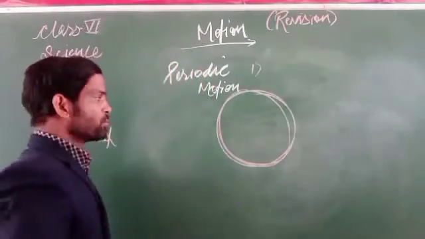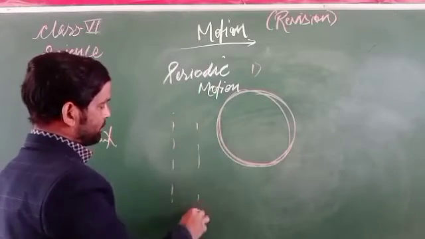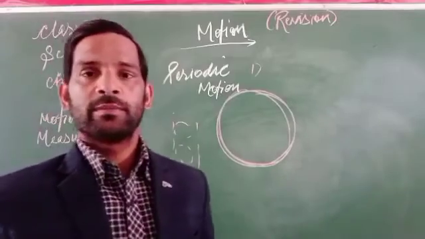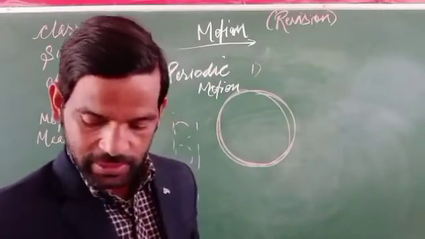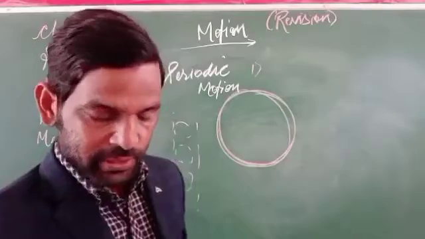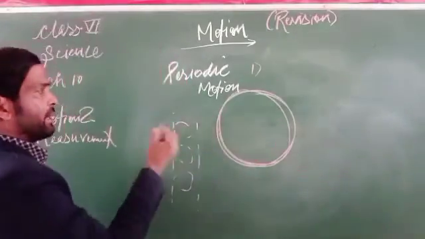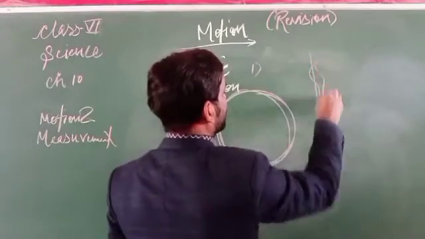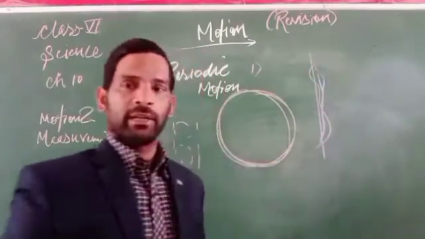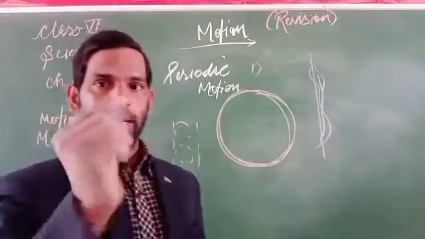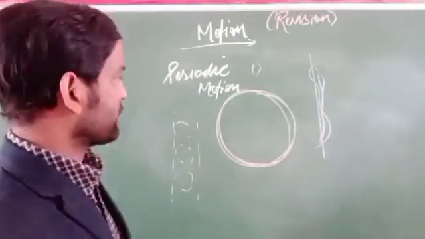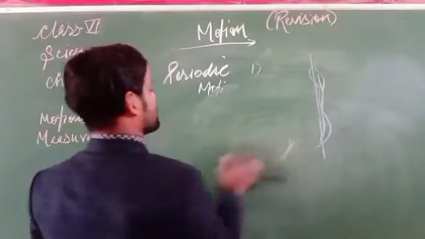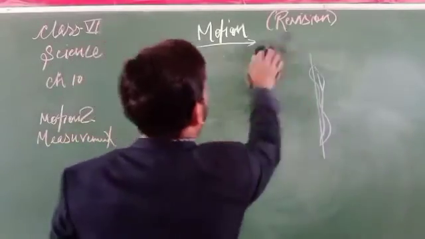Or bouncing a ball is another form of periodic motion, it can bounce again and again. Next one is vibrating strings. If a string is vibrated, it comes back to its form, then vibrates again. So this is another form of periodic motion.